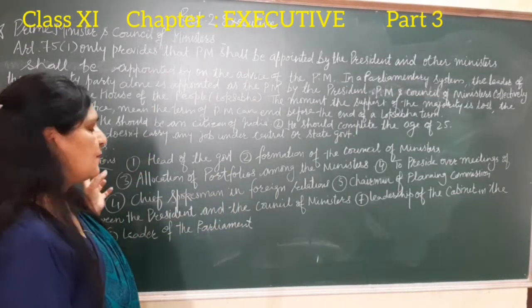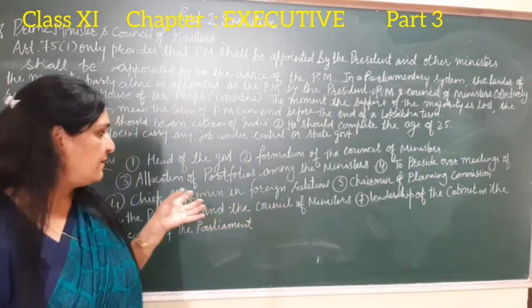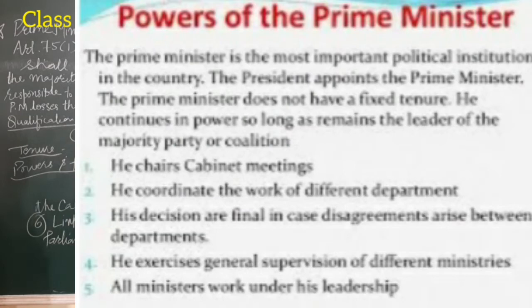And if we discuss the powers and functions of the Prime Minister of India, then firstly we can say he is the head of the government. As head of government, all the major appointments of the union government are virtually made by the Prime Minister, and all major decision-making bodies like the Union Cabinet, Planning Commission, and Cabinet Committees function under the supervision and direction of the Prime Minister.